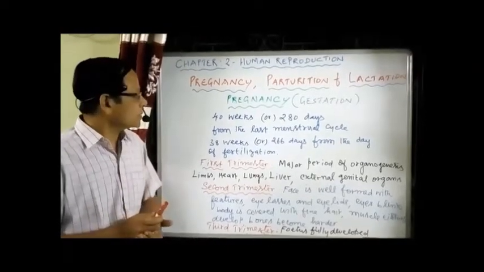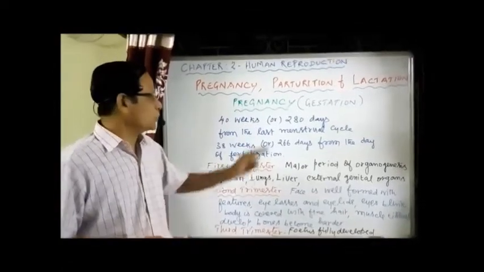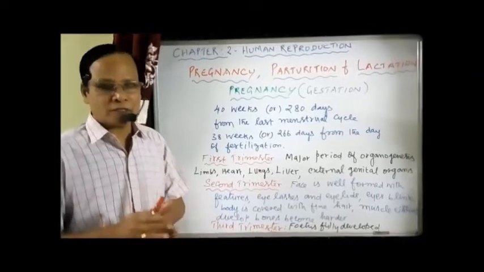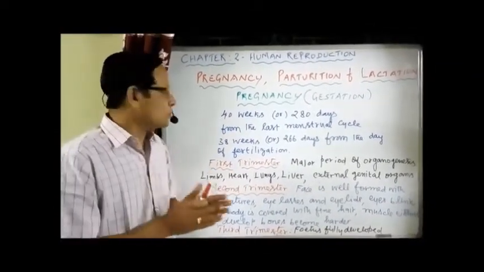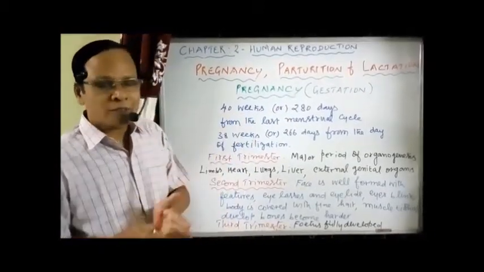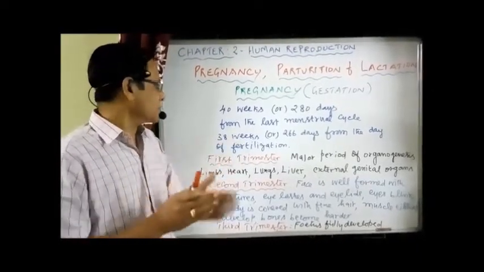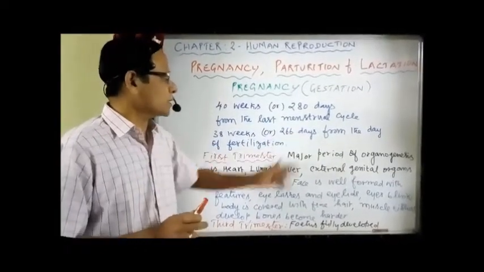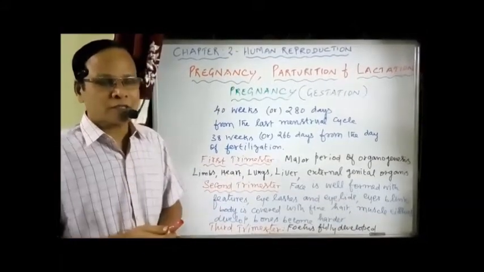Now, human pregnancy lasts for about 40 weeks or 280 days from the last menstrual cycle. So the variation is there. If you are counting the number of days, it is about 280 days or 40 weeks from the last menstrual cycle. Suppose you are considering the fertilization process, it lasts only 38 weeks or 266 days from the day of fertilization. We do not know when fertilization occurs.